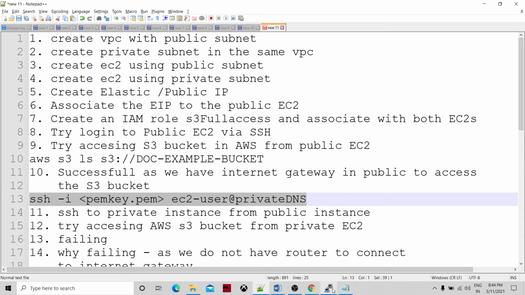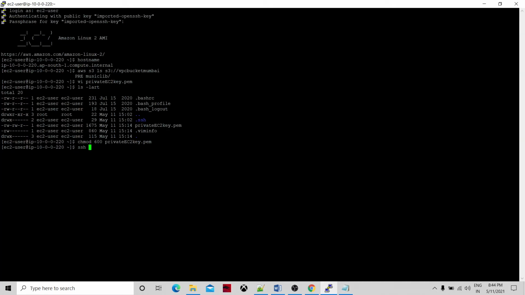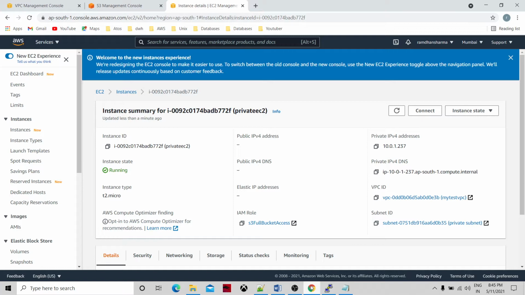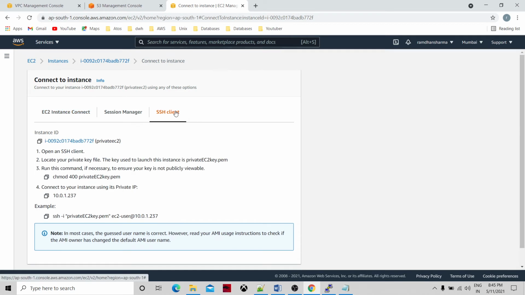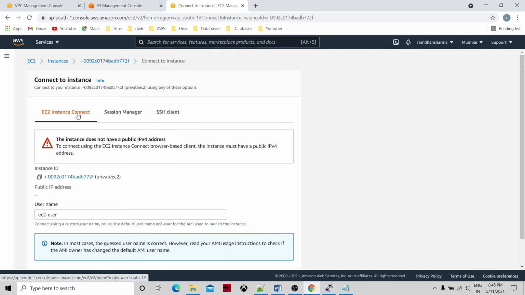So what we have to do is SSH -i, this pub key, and ec2-user. This user will remain as default. If you go to connect and try to see, this user will remain the same, right? ec2-user. Okay. So if you come here, yeah, ec2-user will remain the same.